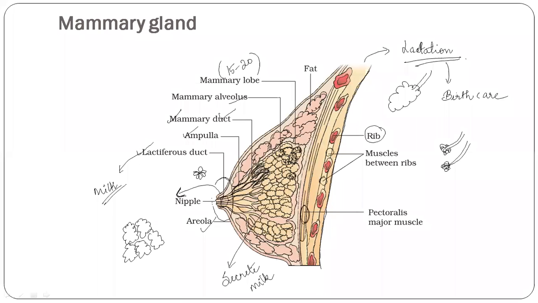The mammary ducts are formed from the alveoli. Later, these mammary ducts start from this ampulla. After that, the lactiferous duct, from where the milk secreted from the alveoli is sucked out from the nipple. And there is a brown ring-like structure around the nipple, and that is known as the areola. Is it clear to everyone? Yes, students?